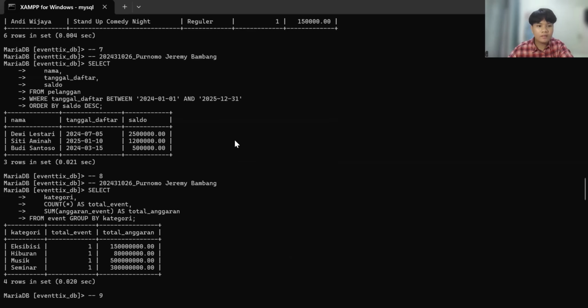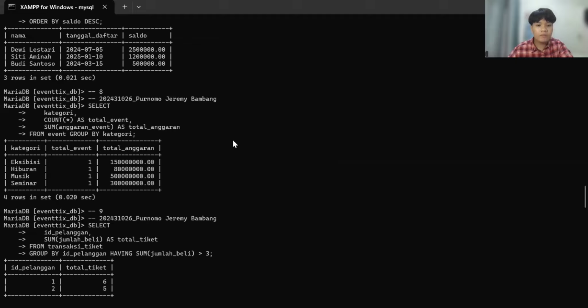And the next, I group event by category using count to get the number of events per category and sum of anggaran event to get the total budget per category.